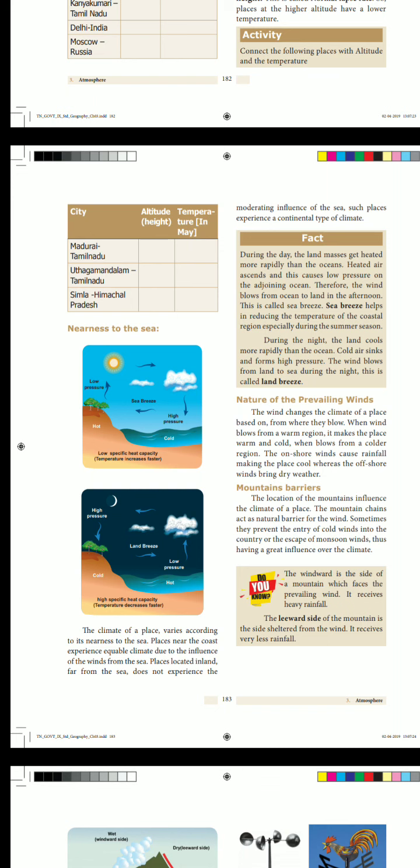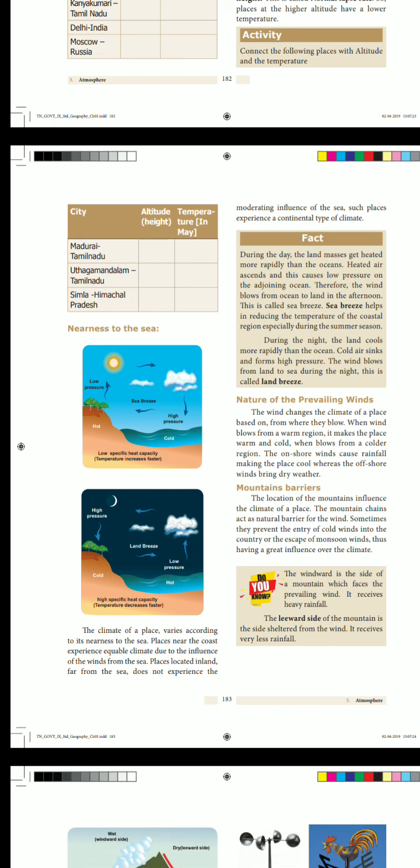During the day, the land masses get heated more rapidly than the ocean. You all know, during daytime, the land will get heated more rapidly. What do you mean by rapidly? Quickly, very fast compared to the ocean. Heated air ascends and this causes low pressure, so the wind blows from ocean to land in the afternoon. This is called sea breeze. Sea breeze helps to reduce the temperature of the coastal region, especially during the summer season.